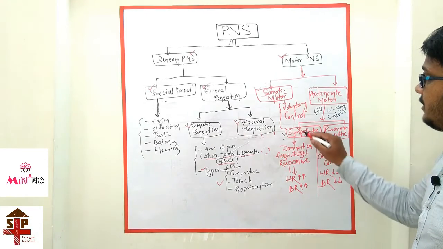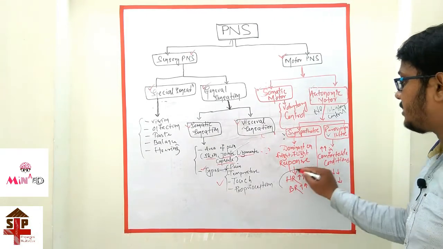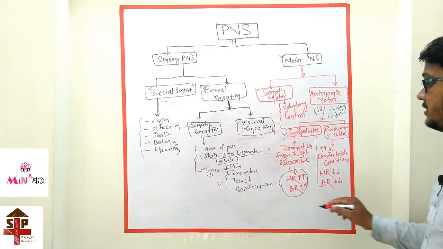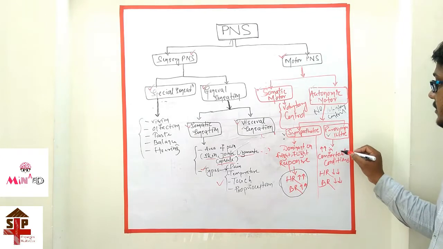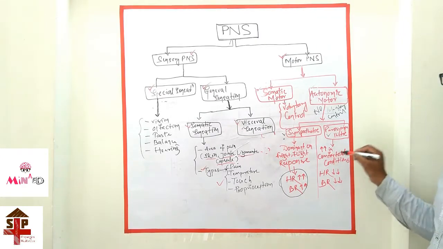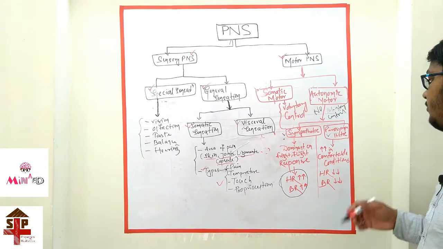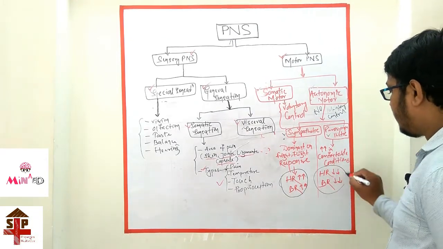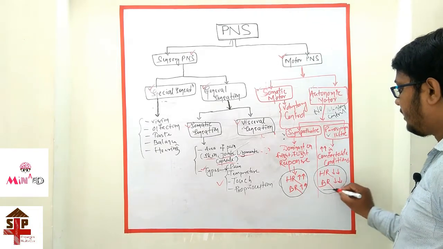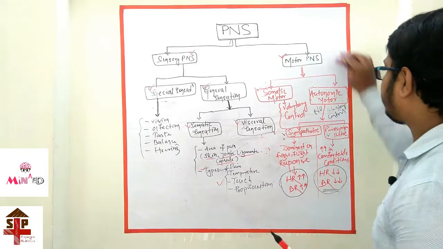In sympathetic, the fight or flight response is dominant, that's why heart rate and breathing rate increase. And parasympathetic is dominant when we are in comfortable positions, and that's why the heart rate and breathing rate decrease.